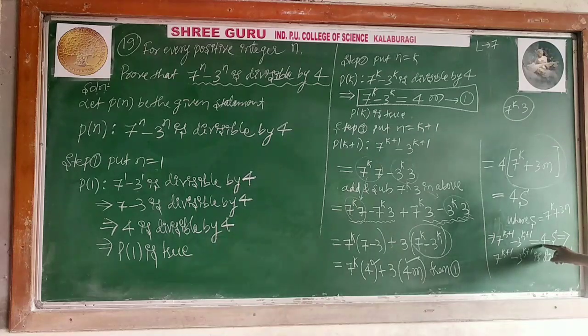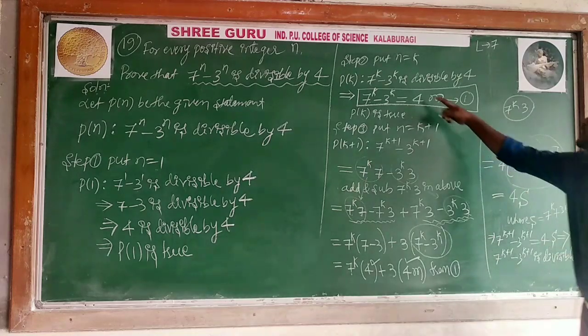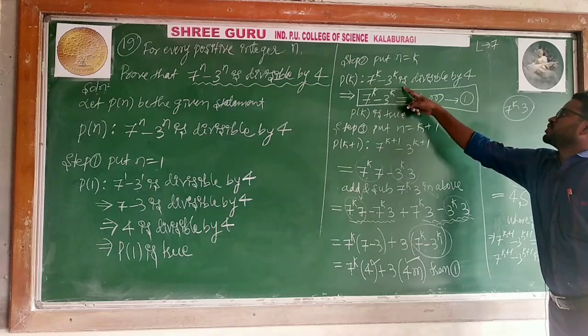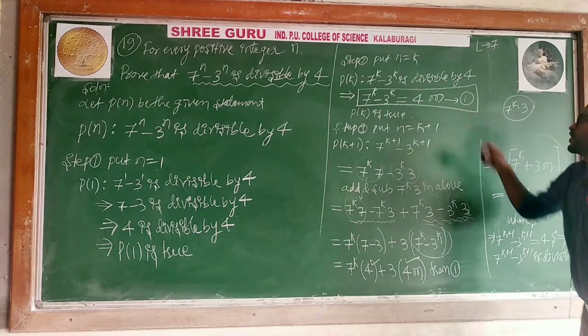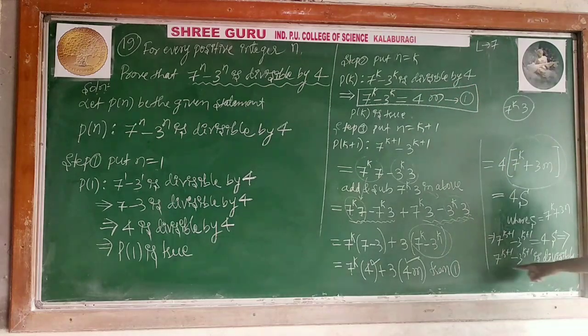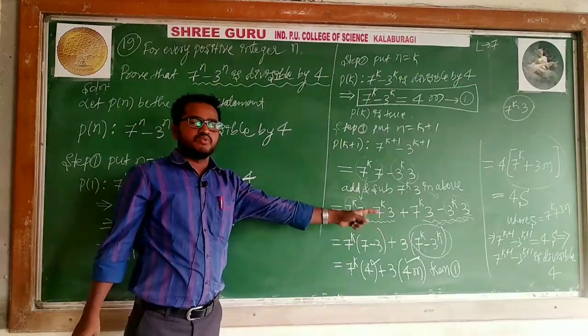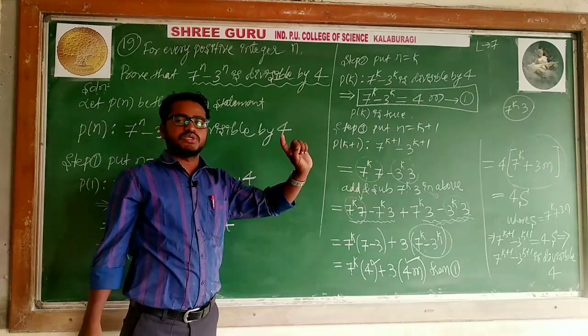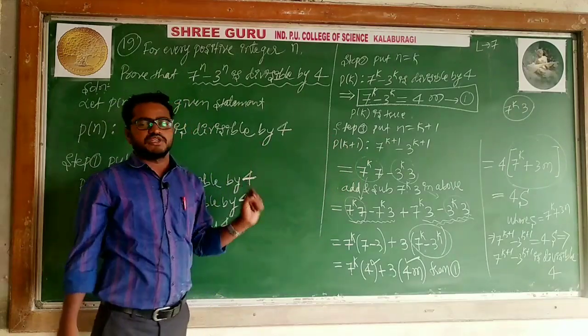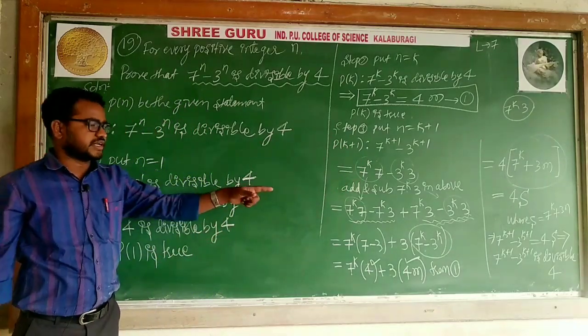Wordings I can express. If it is equal to 4m, it is like 7 to the power k minus 3 to the power k is divisible by 4, means it is equal to 4m. I think I can write like this: 7 to the power k plus 1 minus 3 to the power k plus 1 is divisible by which number? 4. Therefore, you can say that p of k plus 1 is also true. When p of k plus 1 is also true, then you can say the given statement is true for all natural numbers. That you have to write.